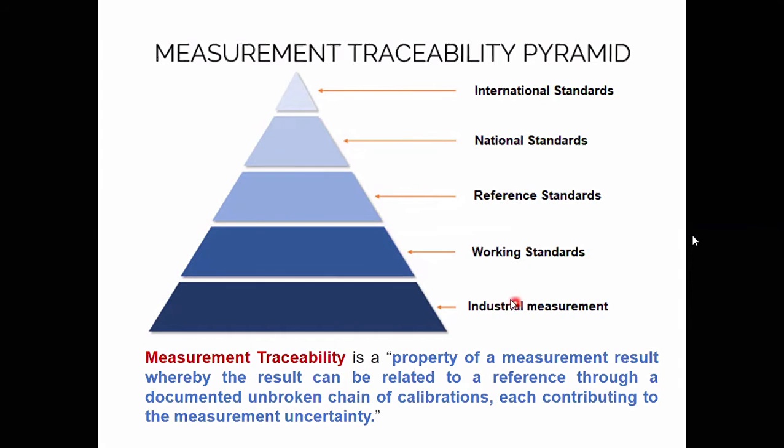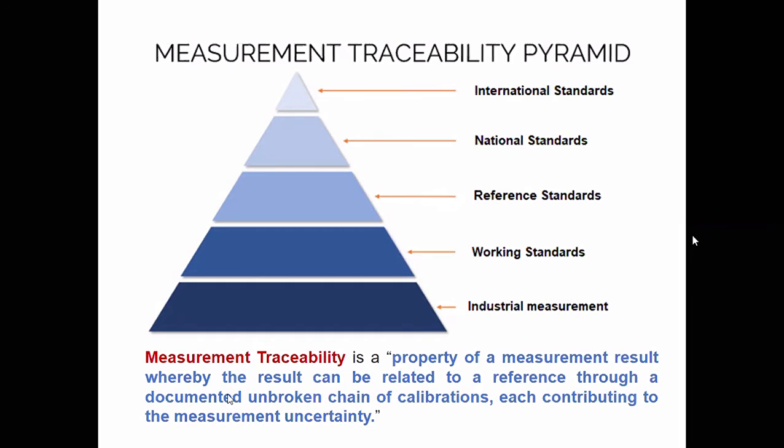So the working ammeter will be calibrated with respect to the working standard. The working standard will be calibrated with respect to the reference standard, for example, the ERTL lab, regional labs. Then those references in ERTL will be calibrated with respect to the national standard in the National Physical Laboratory. They are holding some national standards, and those are calibrated with respect to the international standard.